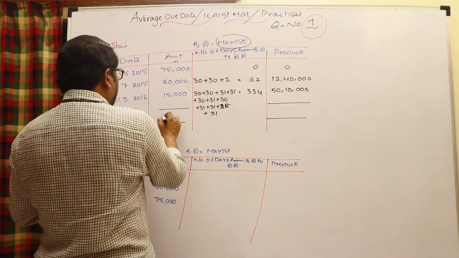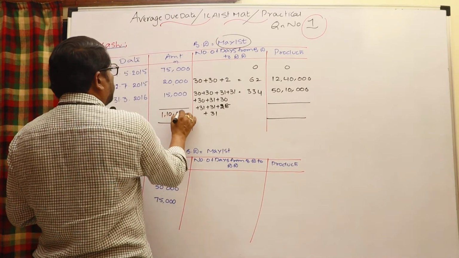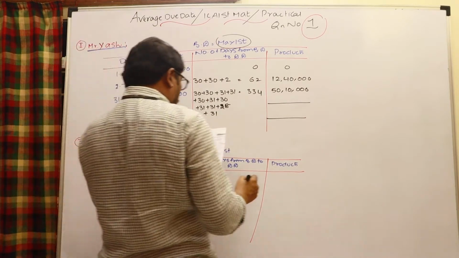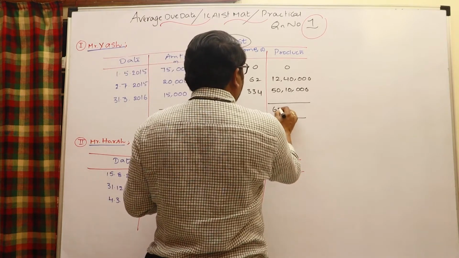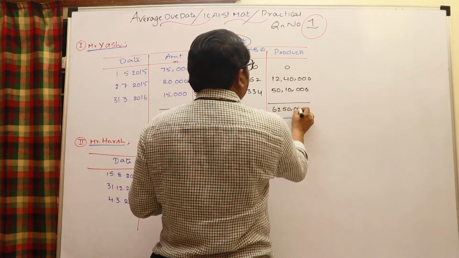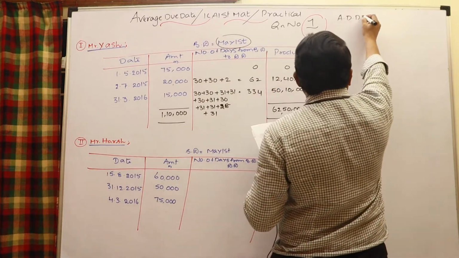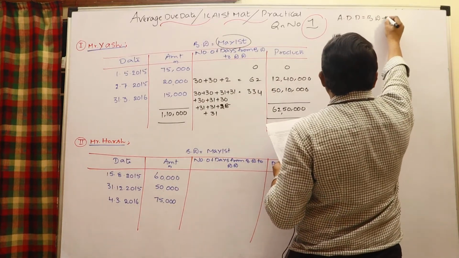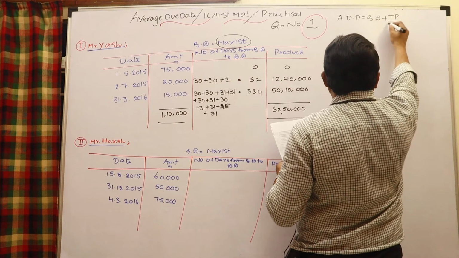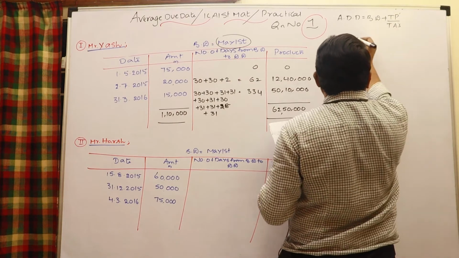Go for the total of amount and total of product. The total of amount is 1,10,000 and the total of product is 62,50,000. Average due date is equal to base date plus total of products divided by total of amounts.